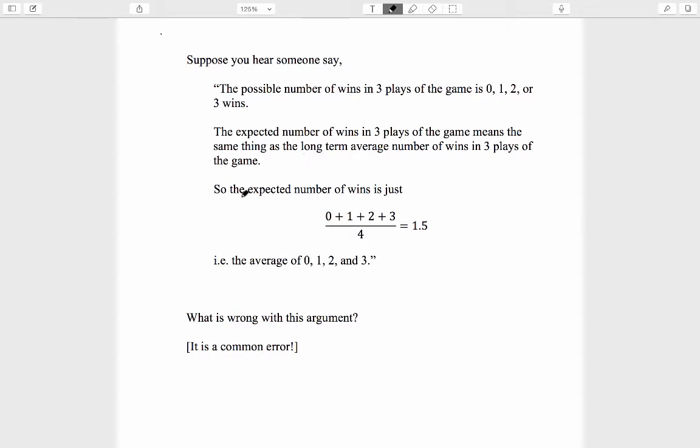Now the person goes on to say that therefore the expected number of wins is just the average, the ordinary average of 0, 1, 2, and 3. You add them up, divide by how many numbers there are, and that would be 1.5 wins. So think, what is wrong with this argument? This is a common error, by the way. Pause the video for a moment and try to formulate why this is incorrect.